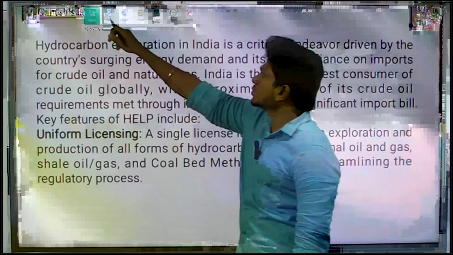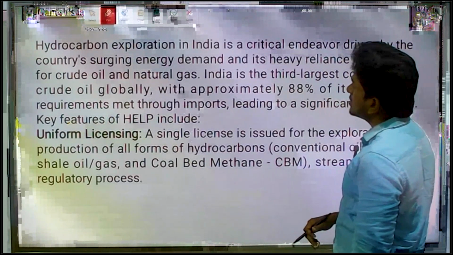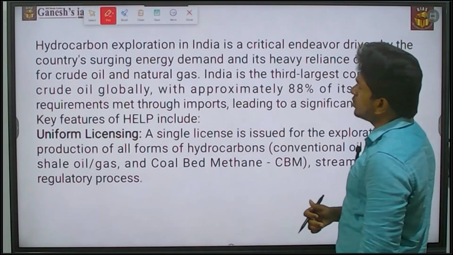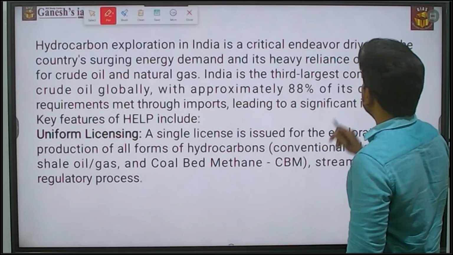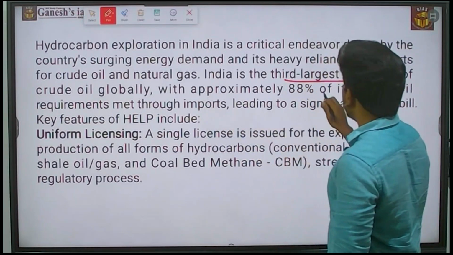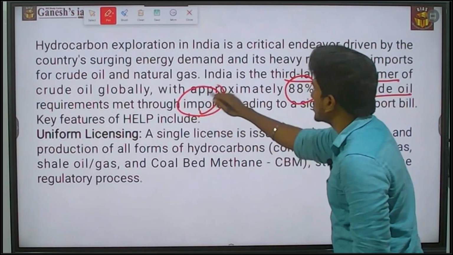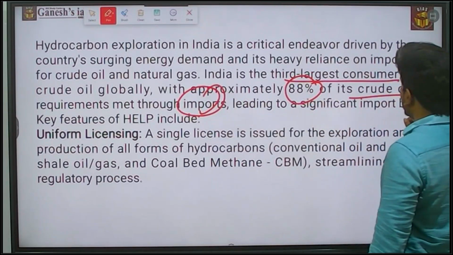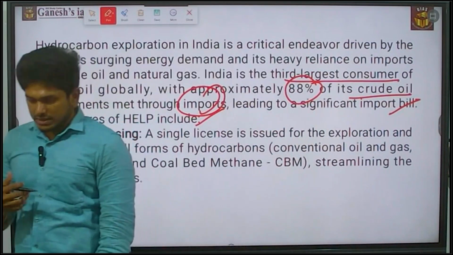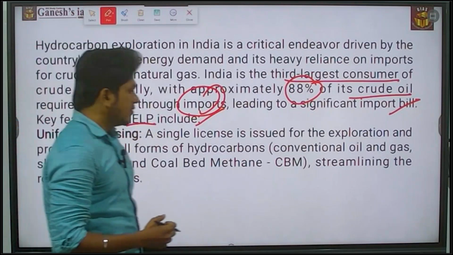Hydrocarbon exploration in India is a critical endeavor driven by the country's surging energy demands and its heavy reliance on imports for crude oil and natural gas. India is the third largest consumer of crude oil globally, with approximately 80% of its crude oil needs met through imports, leading to significant import bills. To overcome this scenario, they introduced a new policy called the HELP. So what are the key features of this HELP?